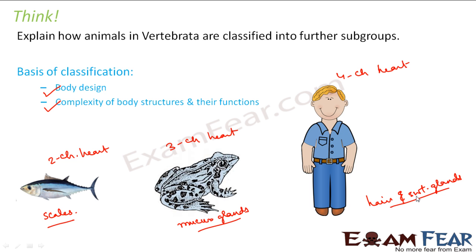In case of man, again we have hair and sweat glands. They again have a different purpose altogether. Hair is used to some extent for protection. Sweat glands are used to maintain the internal body temperature when the external surrounding temperature is very hot, right? So this is how we can look at the basis of classification.